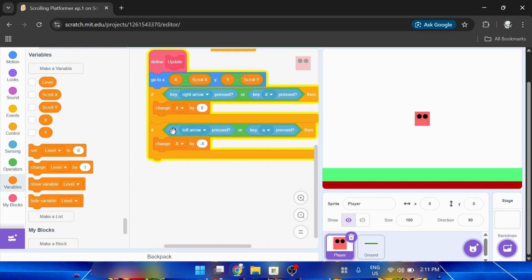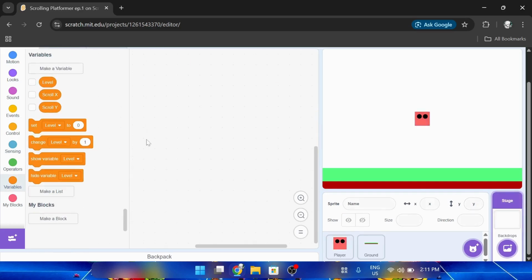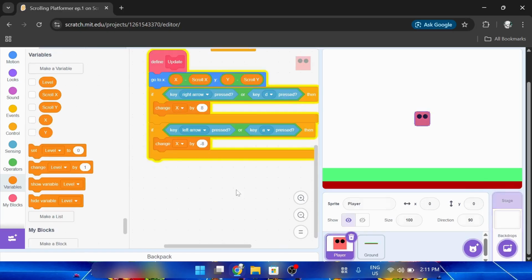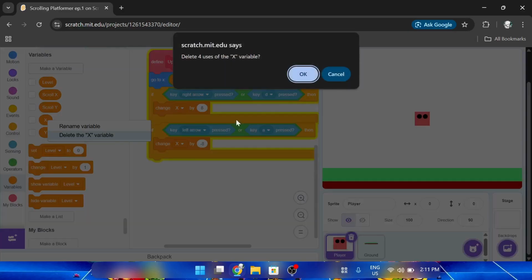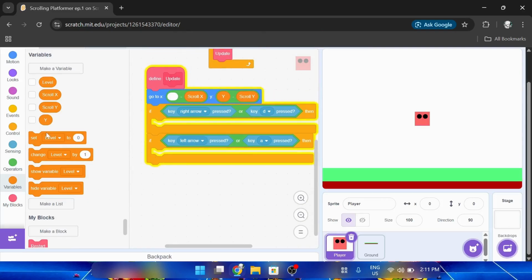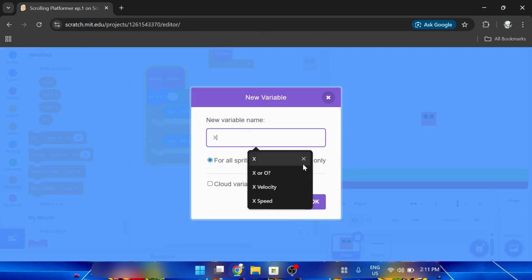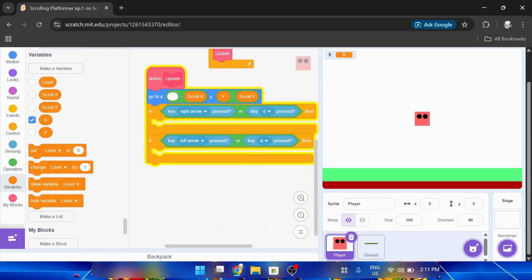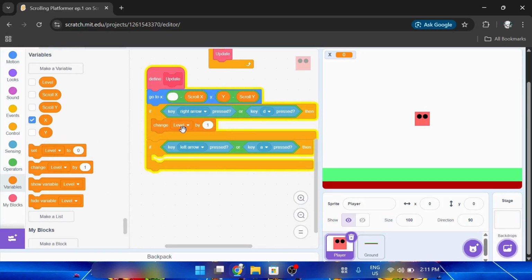And since we need this, there's actually a trick. So let's just go here. Let's delete it. Sadly, we have to delete it. I'm super sad. And now let's remake it back. I'm so sorry that this had to happen.